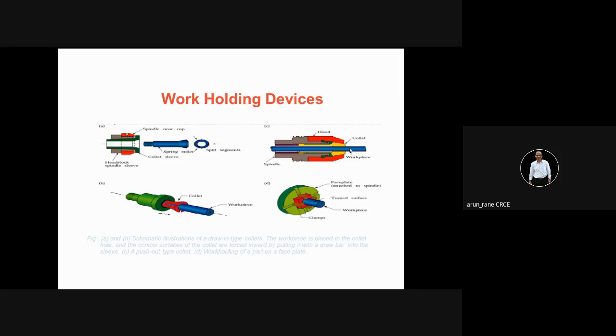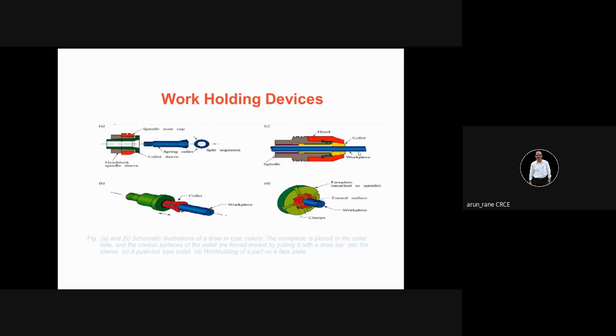And second thing is, the component will not rotate out. Means it will run concentric, exactly concentric with the spindle. That is, we say it runs true to the axis of rotation of the spindle. It will not run out. I hope you understand what run out, running out, and running concentric mean. So these are the two advantages of the collet: one is that it runs true, and another is that it gives good grip.